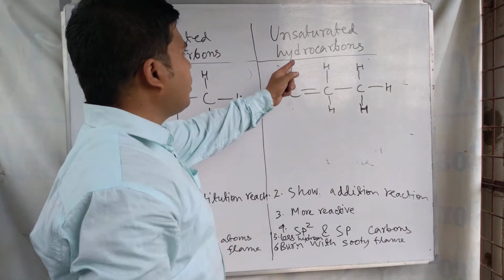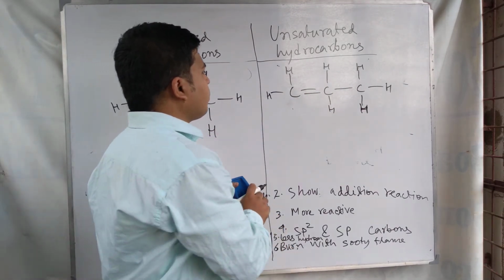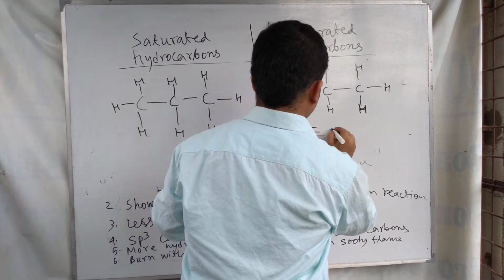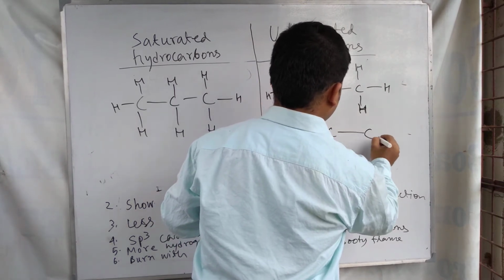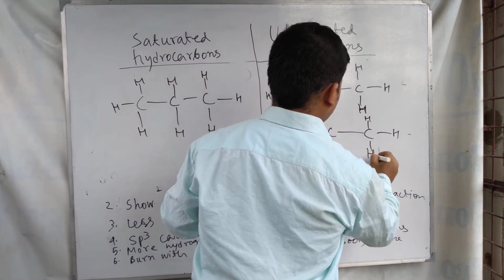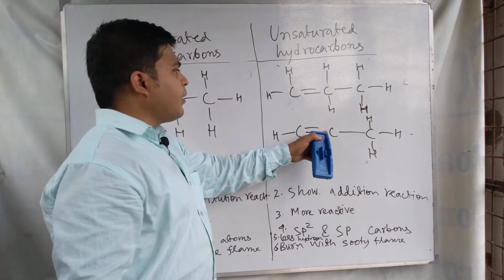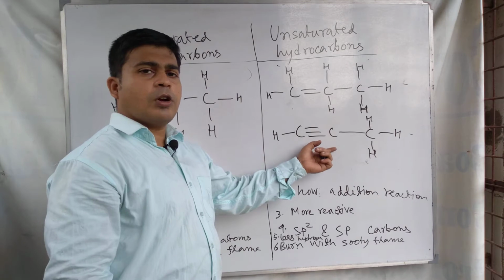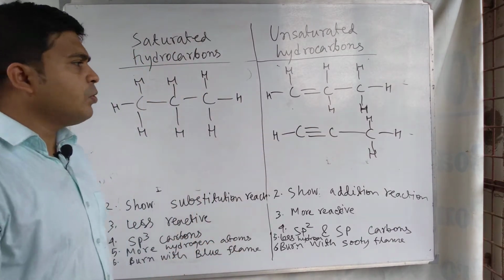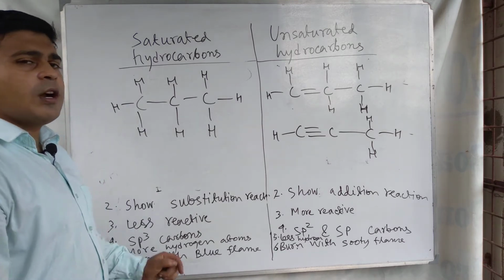It is an unsaturated hydrocarbon because here one double bond is present. This one is also an unsaturated compound because of the presence of a triple covalent bond. In this way you can identify whether a compound is saturated or unsaturated.